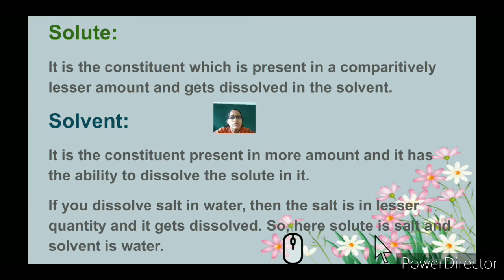We will not add sugar in the same ratio as water; we will take one or two teaspoons of sugar for 100 ml of water.